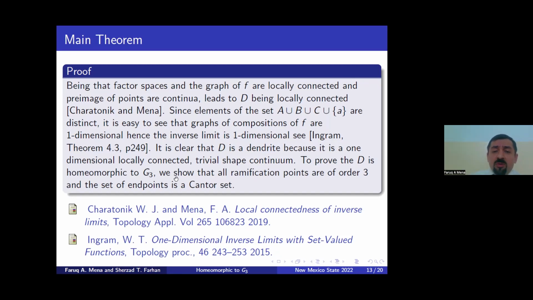To do this, we have to show that all ramification points in D are of order 3 and the set of endpoints is a Cantor set.